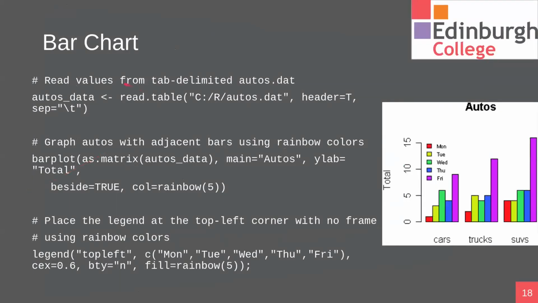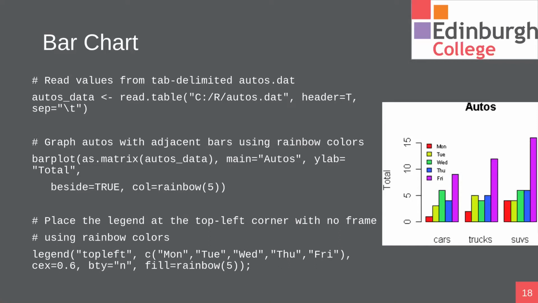Another example we have is a bar chart. We're going to pass in that dat file that we created, and then run the barplot function. We're going to pass in the autos dat file, provide a main, a Y label. We're going to say that we want rainbow colors, and we're going to add a legend. All right, and I think I've actually just slightly cropped out the legend there. So that's just an overview of some of the basic functions that we can run with R.